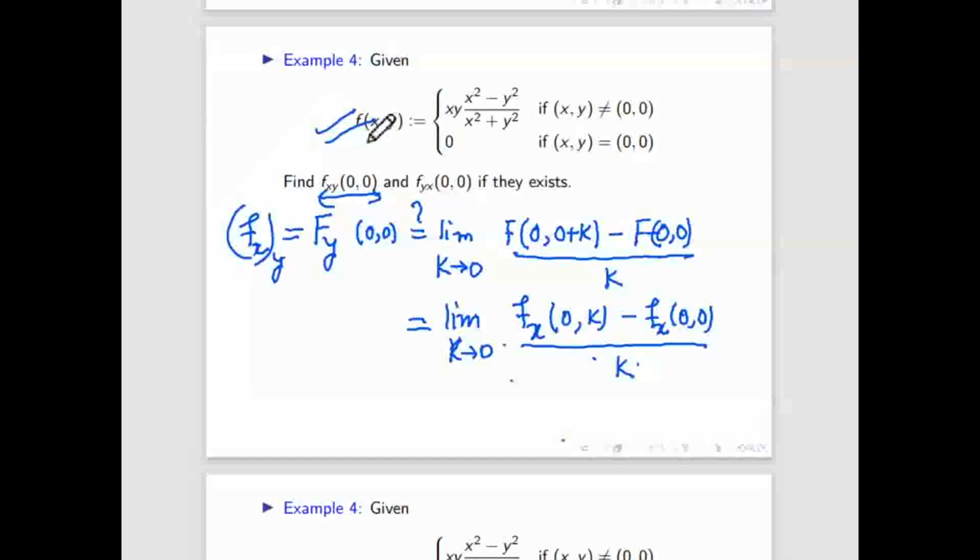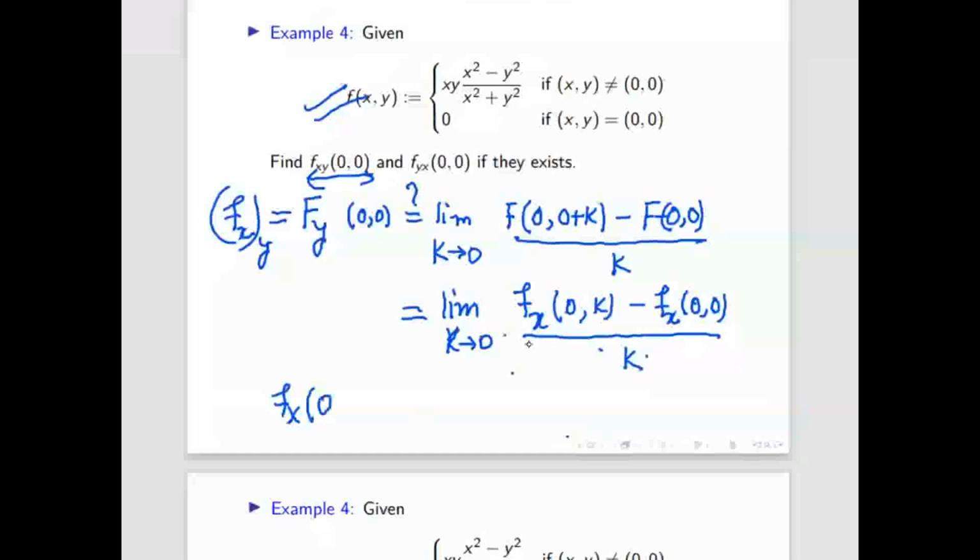So we will calculate the partial derivative of this function with respect to x. We cannot do this now, so I will first calculate what is fx. Because 0 is here, 0 is here, we are not changing anything, and I am just writing y. Why am I writing y? Because first I will put y equal to k, I will get this value. If I put y equal to 0, I will get this value. That means I will get both values if I change y. y equal to k means this value, y equal to 0 means this value. So now I want to calculate fx of 0 comma y.